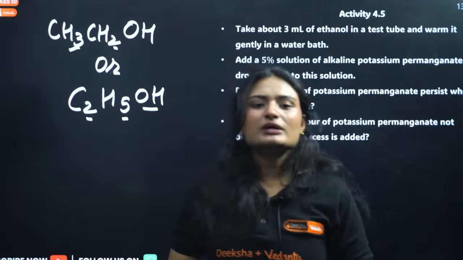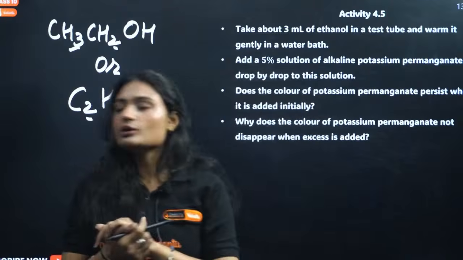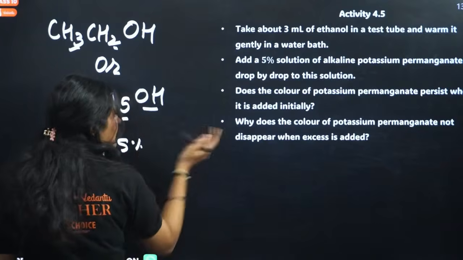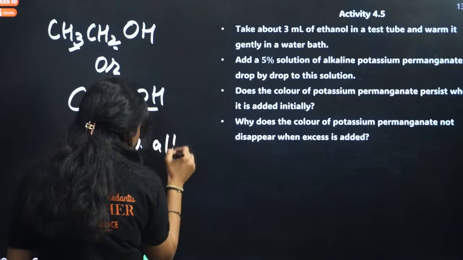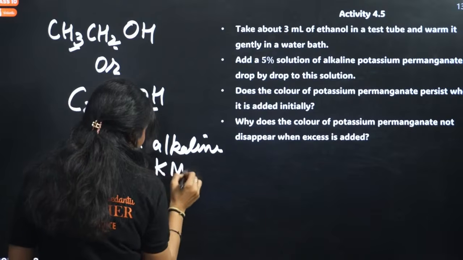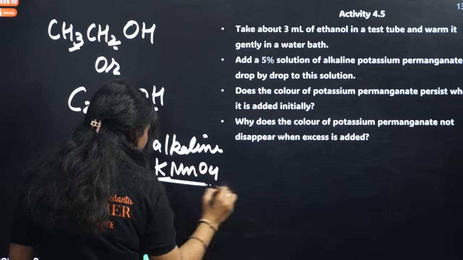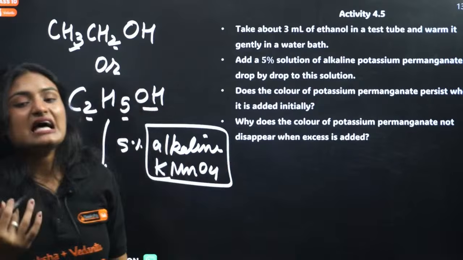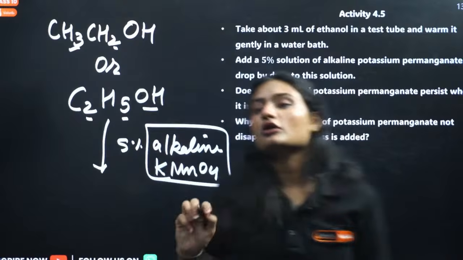Okay. So what happens when you have ethanol and you add 5% alkaline potassium permanganate? Now I don't know if you know it or not, but alkaline KMnO4 is a very good oxidizing agent.